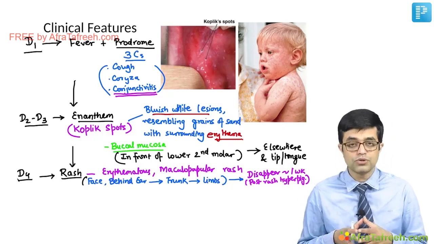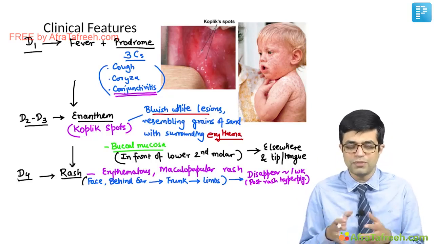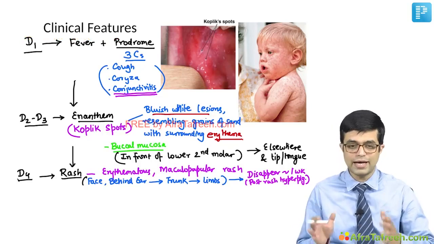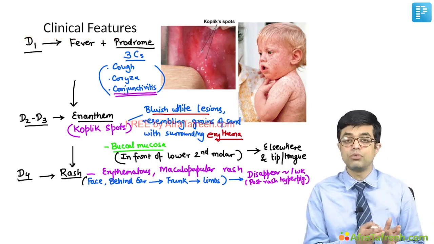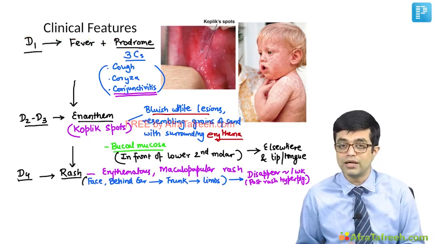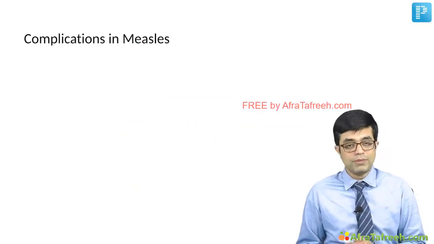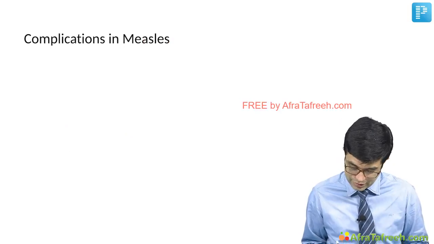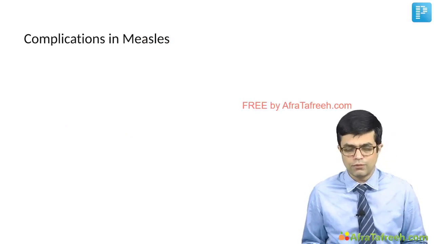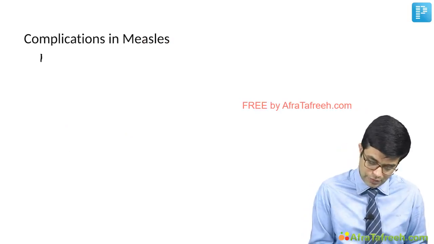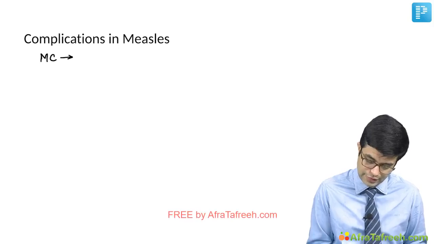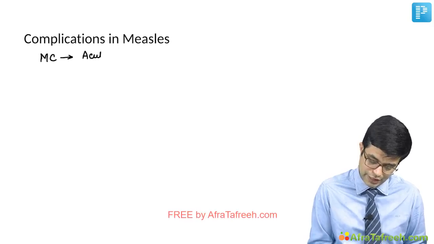This is the one you are supposed to remember. You know it already, all of you are pediatricians, but I have just summarized at one place the things which are important and can be asked in MCQ entrance in clinical scenarios. So what are the complications in measles? Now measles virus is associated with a lot of complications. The most common complication of measles virus is acute otitis media.